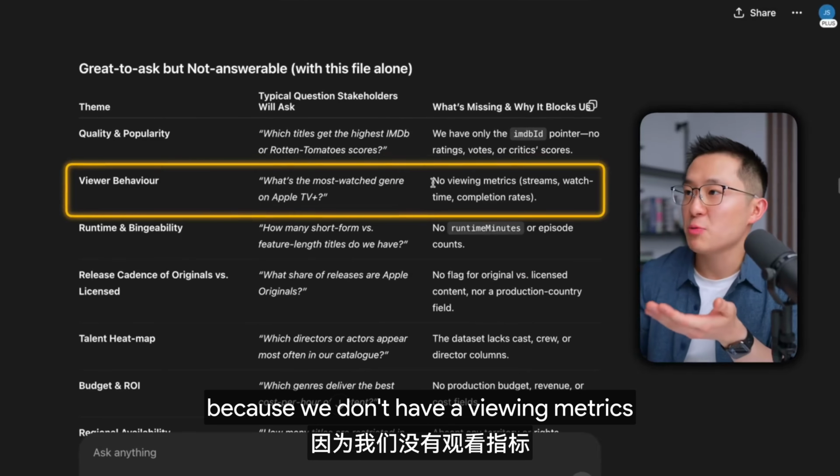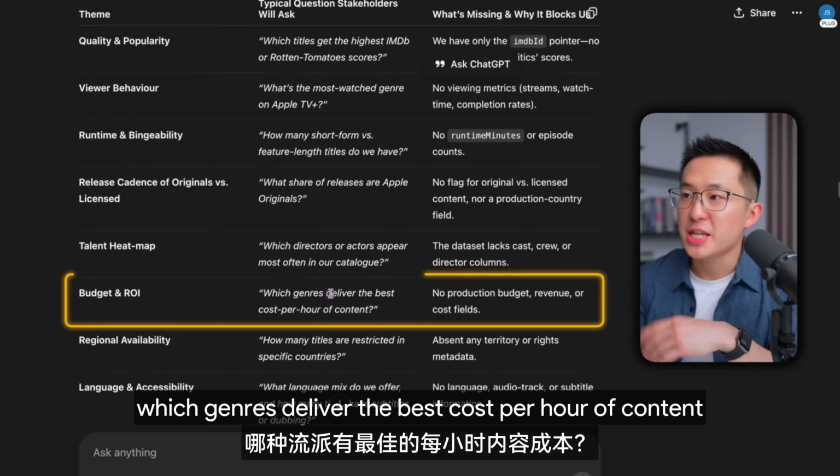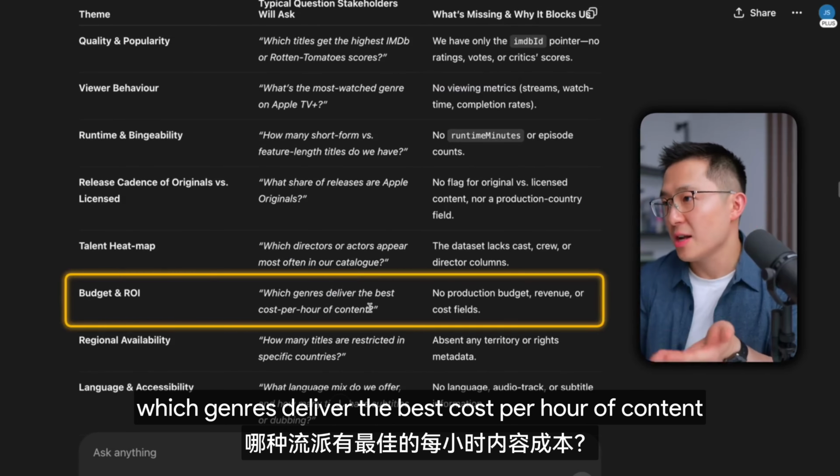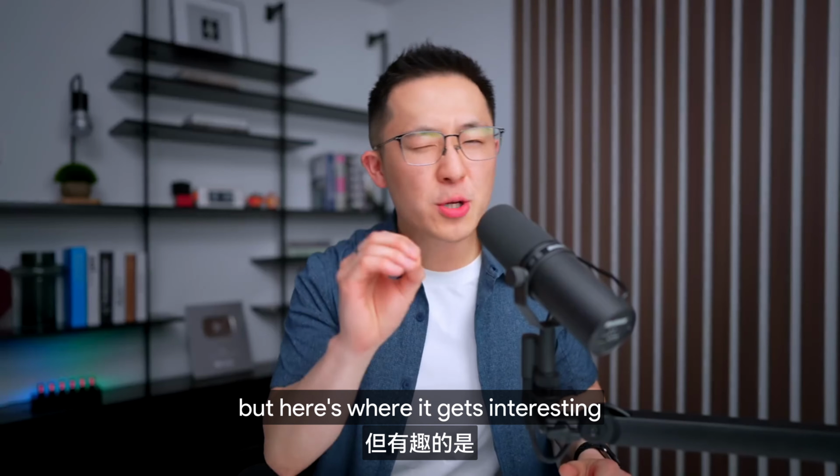Here we see questions like, what's the most watched genre? We can't answer that because we don't have the viewing metrics. Or from an ROI perspective, which genres deliver the best cost per hour of content? We don't have the production budget, revenue, or cost fields. But here's where it gets interesting.